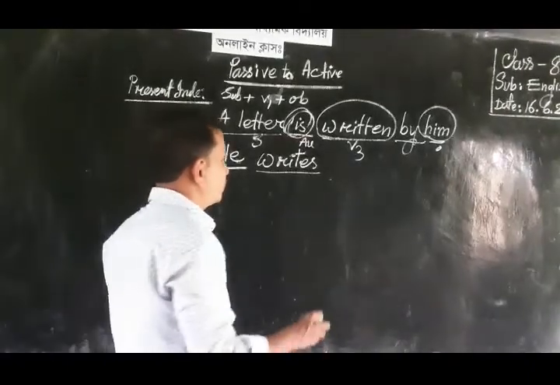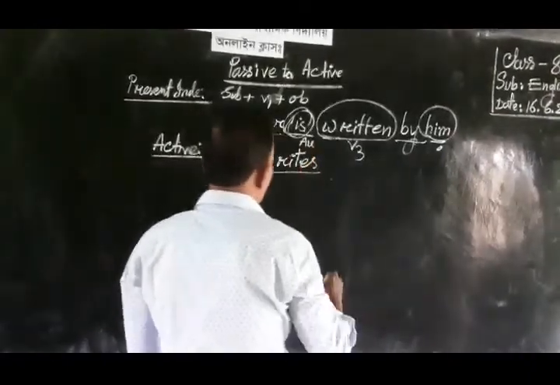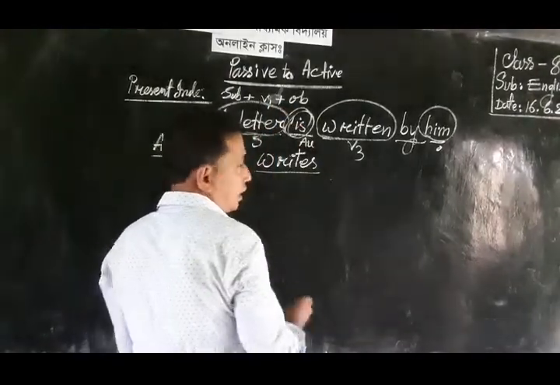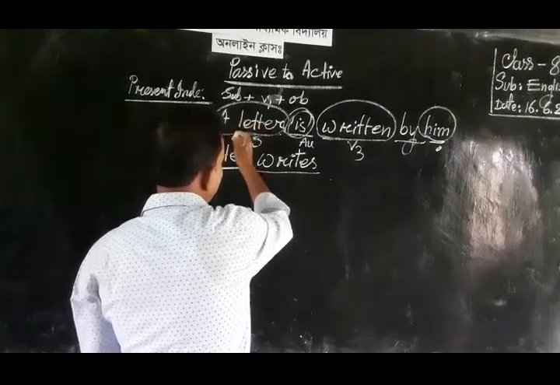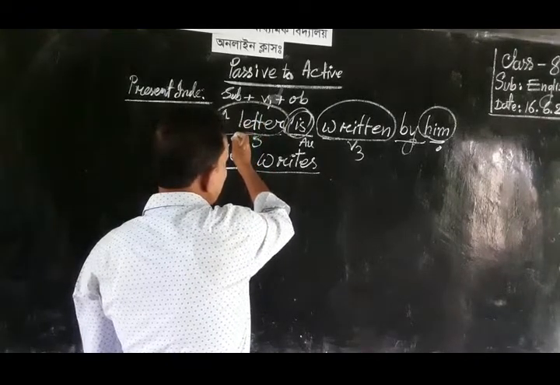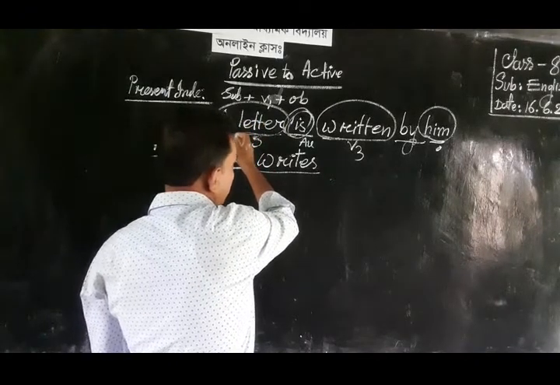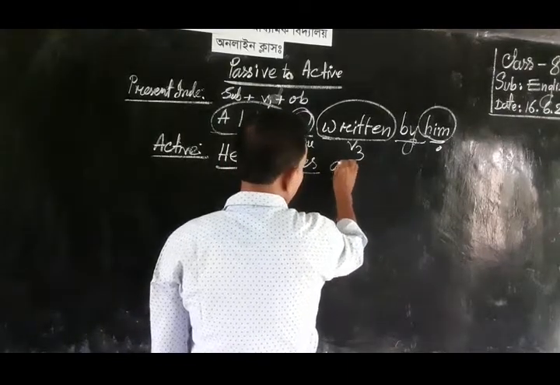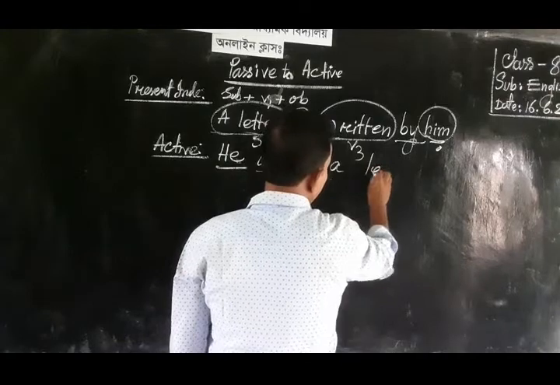And then we need the object. The letter is object, and it sits in the subject position, and we must take it into object position. So a letter is object.